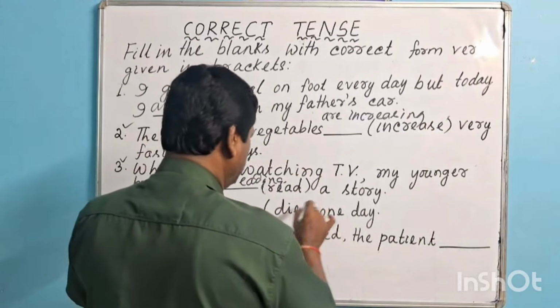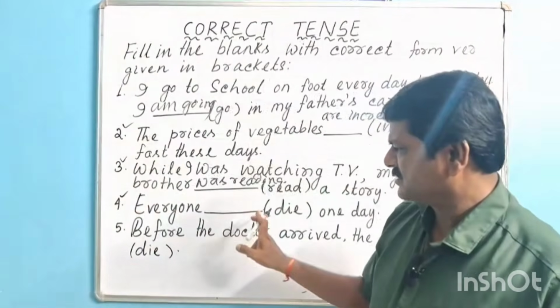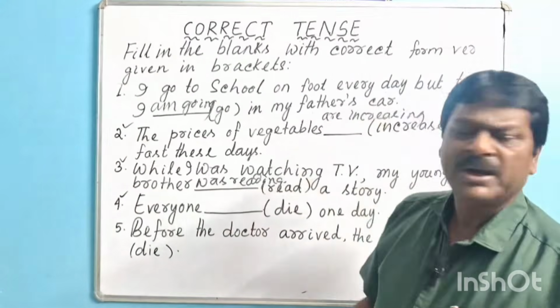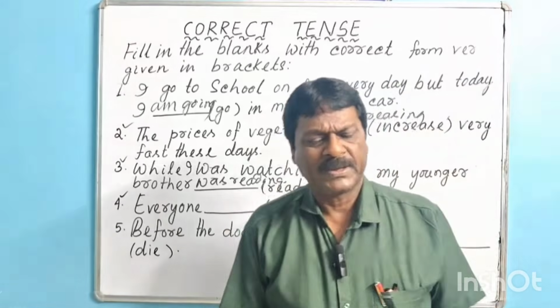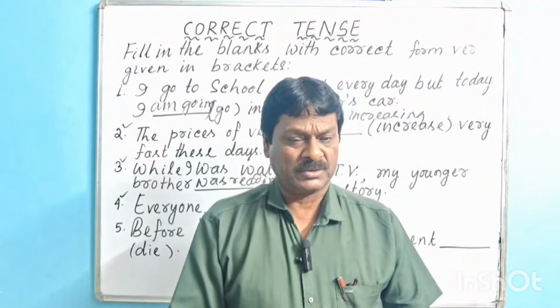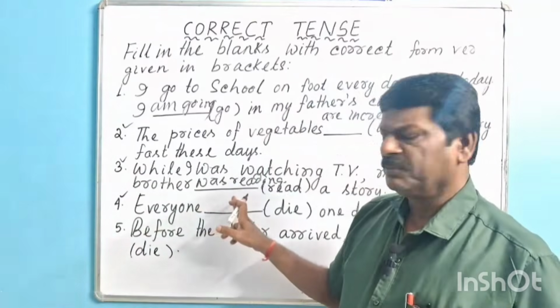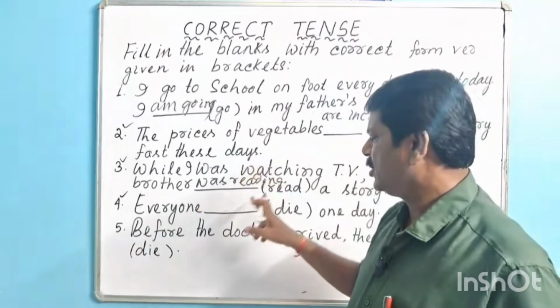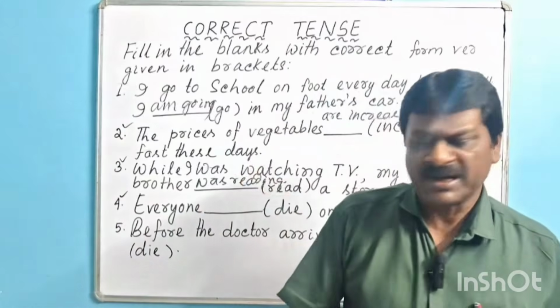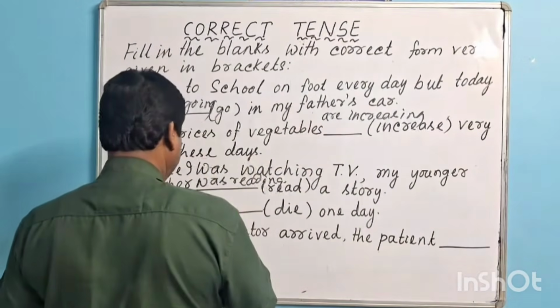Everyone dash (die) one day. This sentence shows it will go to the future: the thing which will definitely happen in the future, nobody can avoid it. In those cases, future simple, shall or will plus base form, is used. That's why the correct form of the verb will be will die.